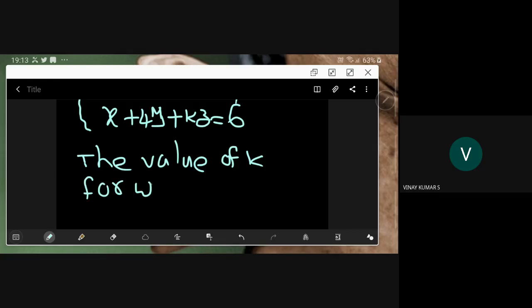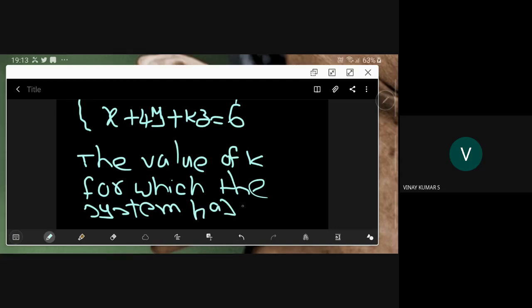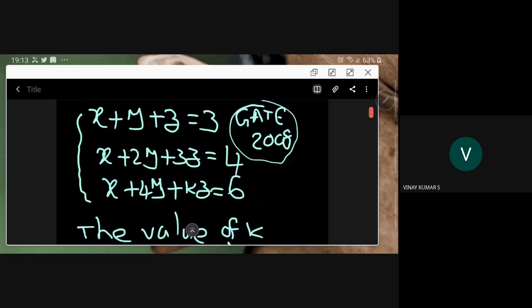Here the way is that we need to write the coefficient matrix, I mean the augmented matrix. This being a non-homogeneous system, we need to take the augmented matrix.